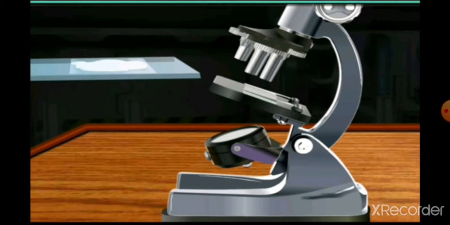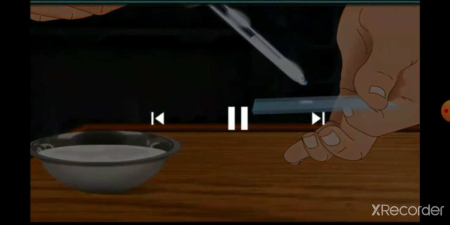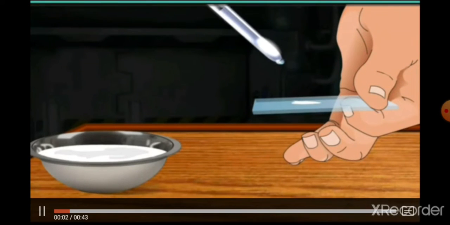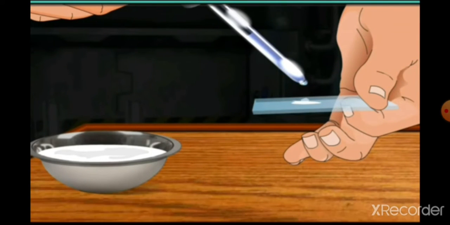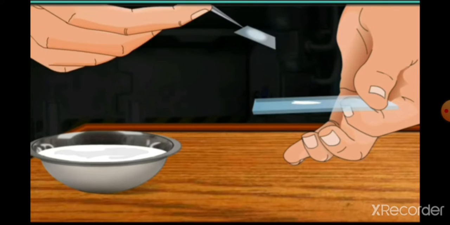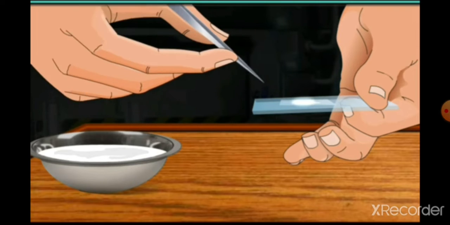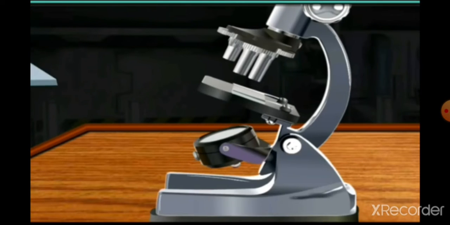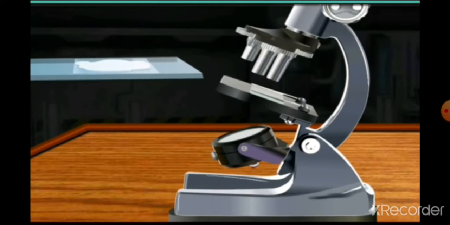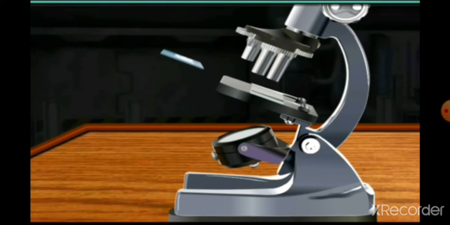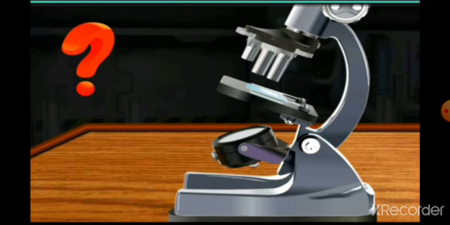Before this we have to perform a small activity. In this activity we require curd or buttermilk. We need to take a small drop of curd or buttermilk on a clean glass slide, then dilute it with a little water. Carefully place a cover slip over it. Observe it under a high power microscope. What did you see, students?